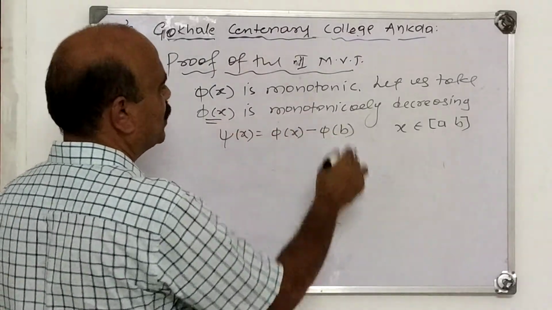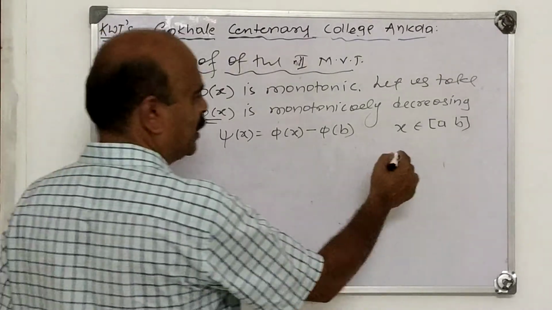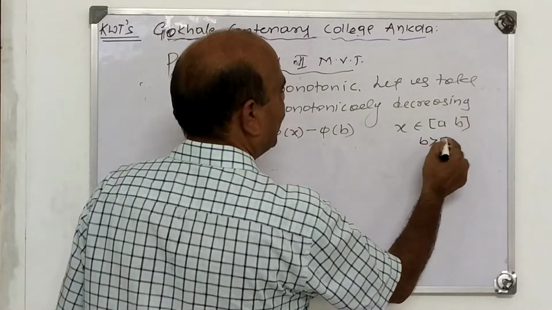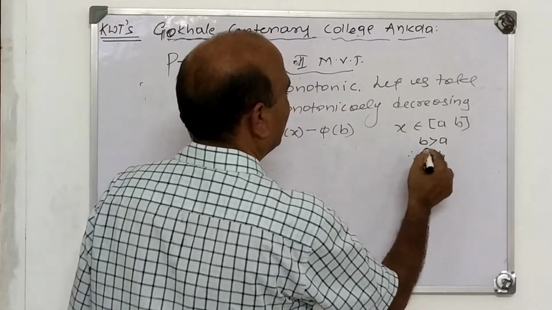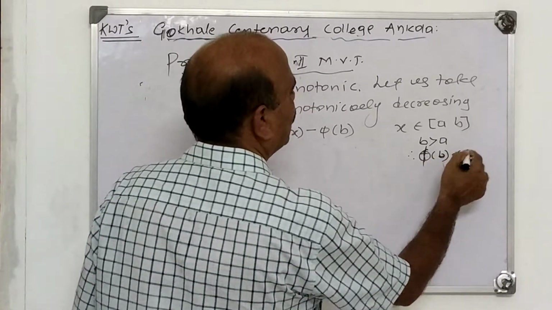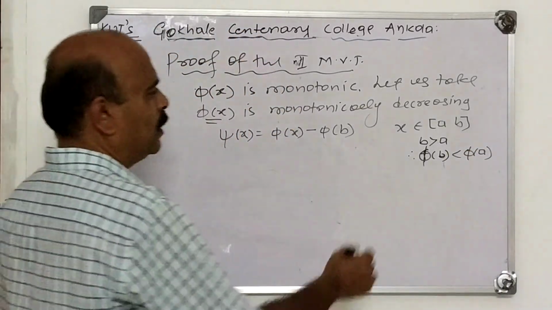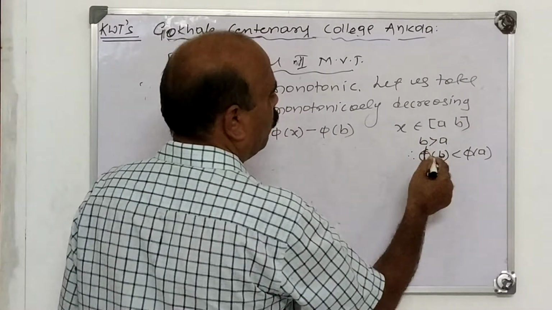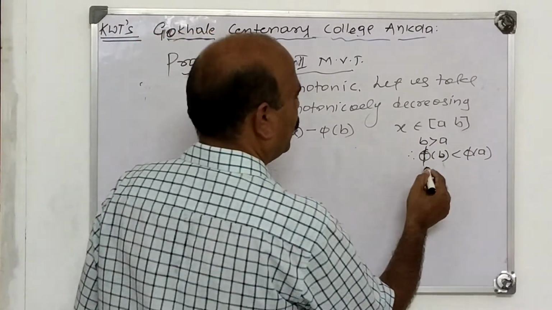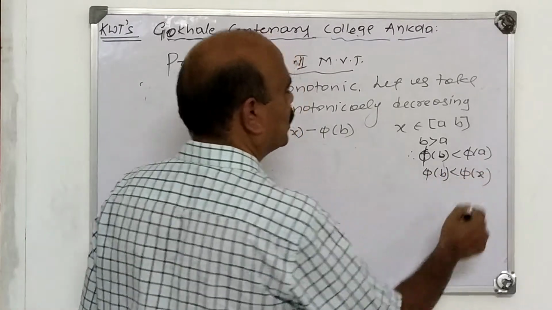We have taken phi(x) as monotonically decreasing. What do we mean by monotonically decreasing? Here b is greater than a, therefore phi(b) is less than phi(a). Since in this interval b is greater than a, for all x belonging to [a, b], phi(b) is less than phi(x).